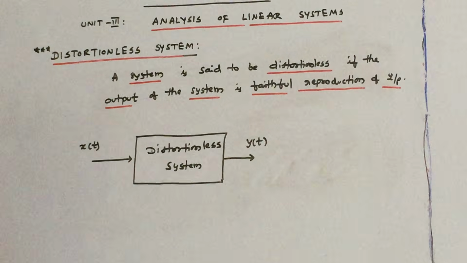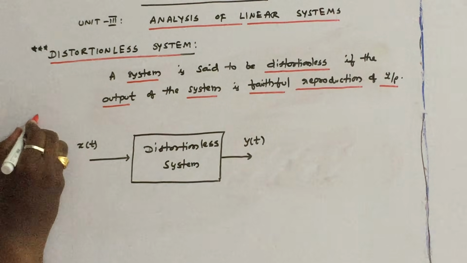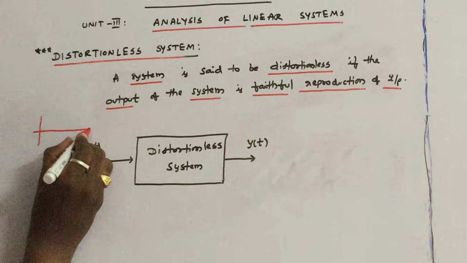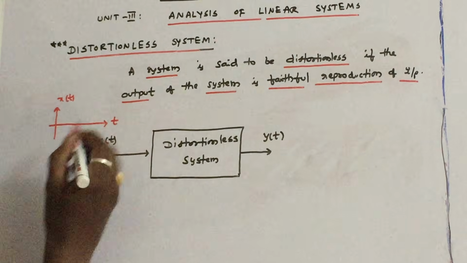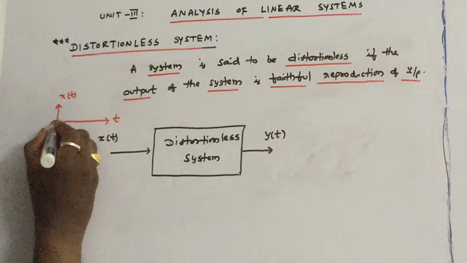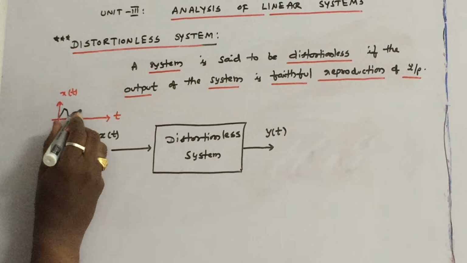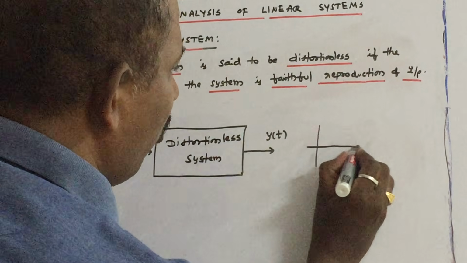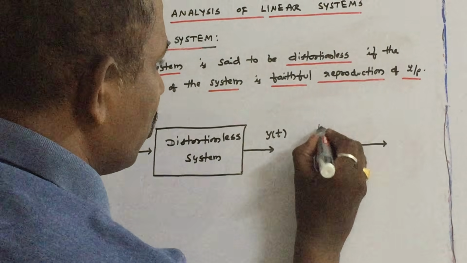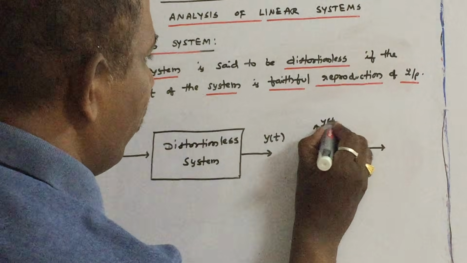If we apply an input like this to the system, x of t versus t, what will the system do? In a distortionless system, the output is a faithful reproduction of the input.